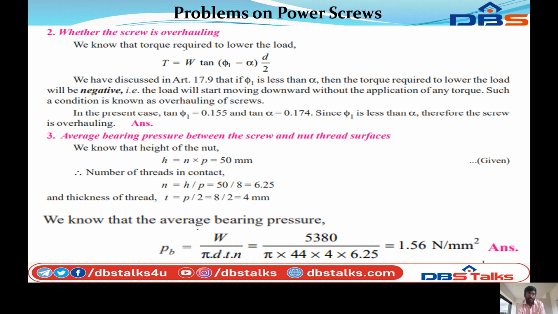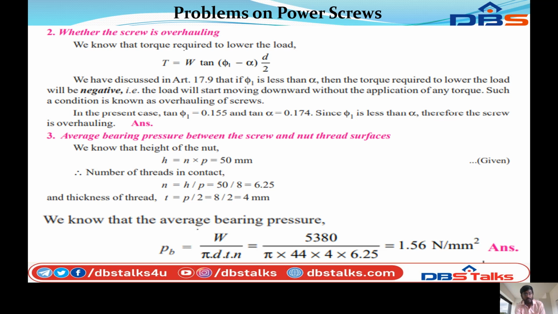That is, the load will start moving downward without the application of any torque. Such a condition is known as overhauling of the screw. In the present case, tan phi1 equal to 0.155 and tan alpha equal to 0.174. Since phi1 is less than alpha, therefore the screw is overhauling.